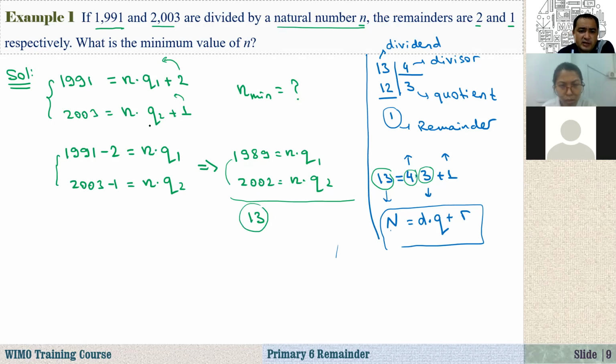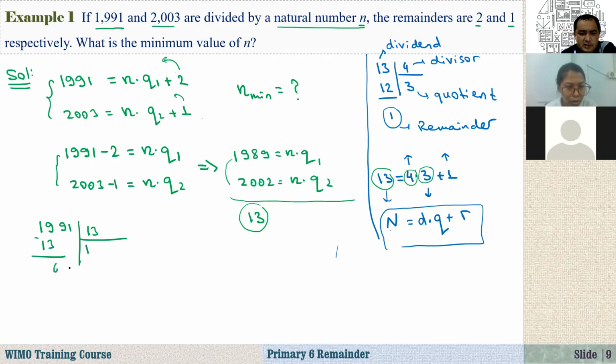So that means if you divide 1991 by 13, the remainder will be 2, and 2003 divided by 13, the remainder will be 1. How do you know that? If you just divide it, for example, 1991 by 13: 1 times 13 is 13.